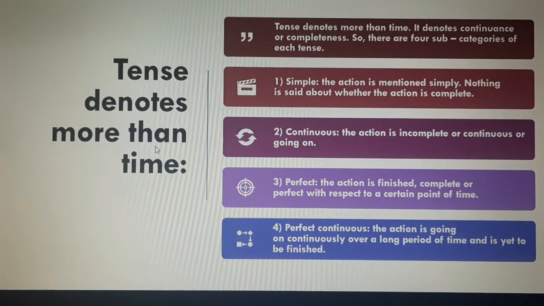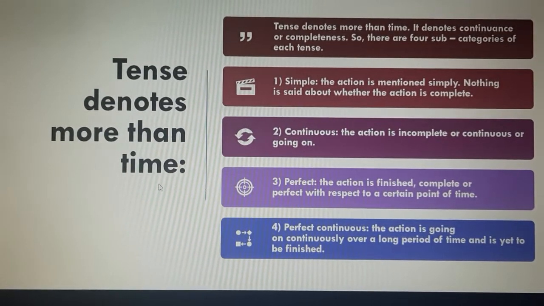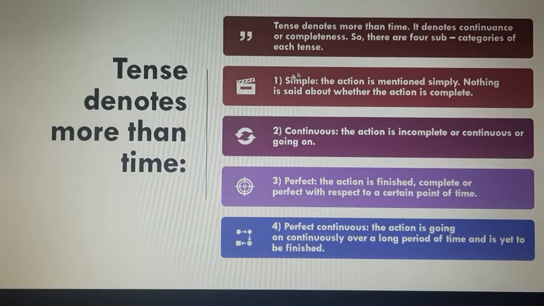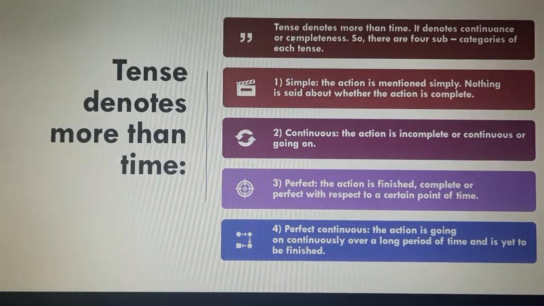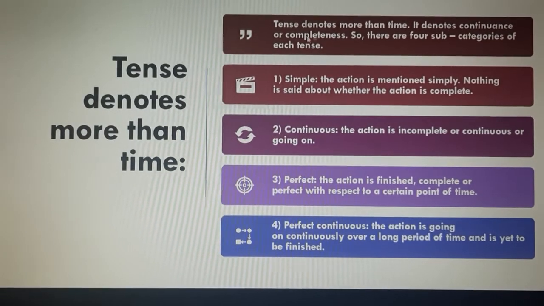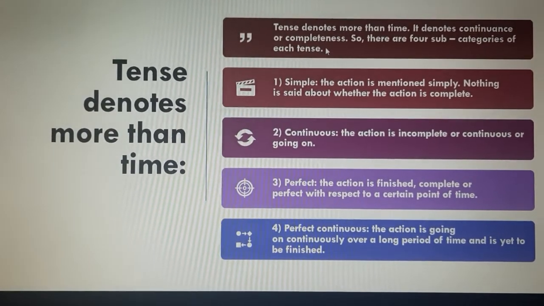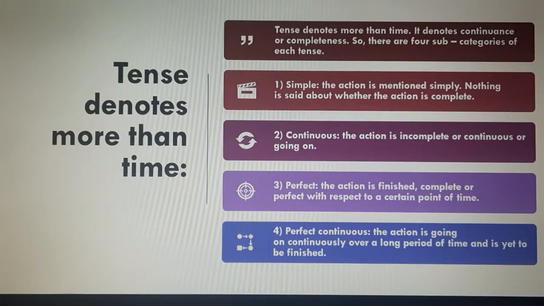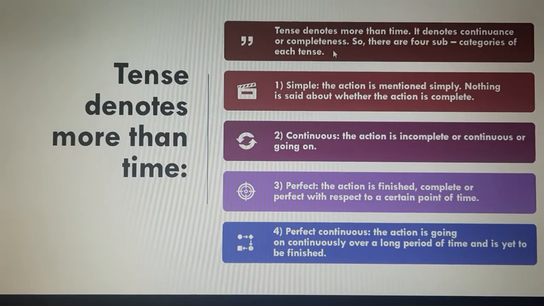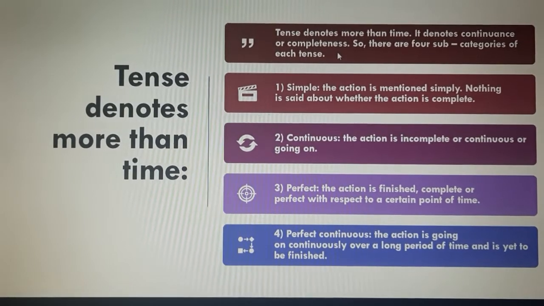So what all does a tense denote? Tense denotes more than time. They just don't denote time, but they also denote more than that. What are all the things? Tense denotes more than time. It denotes continuance or completeness. If any action is completed or it is still going on, it is in continuance. These things also we get to know by tense.